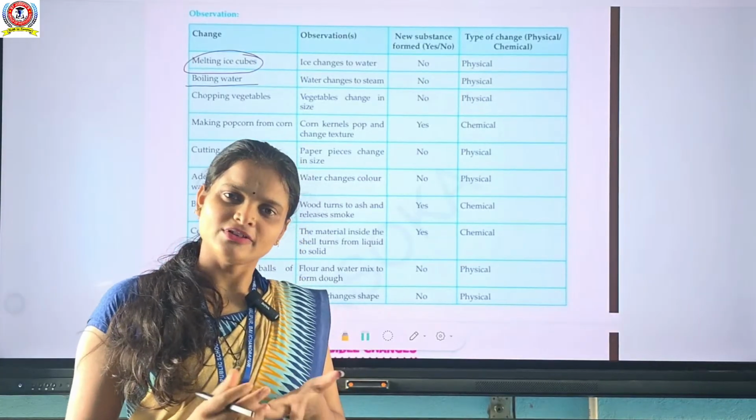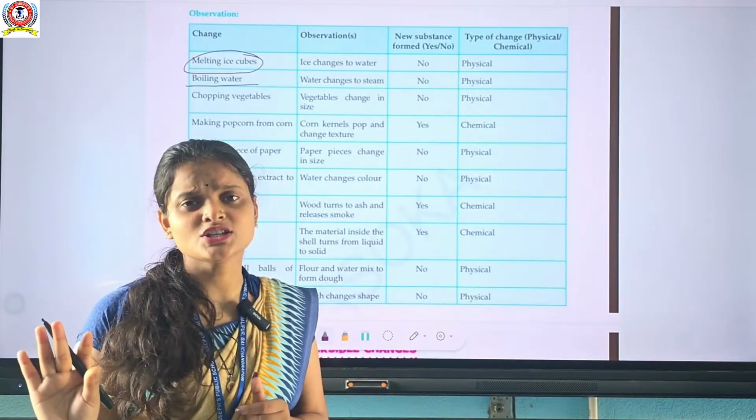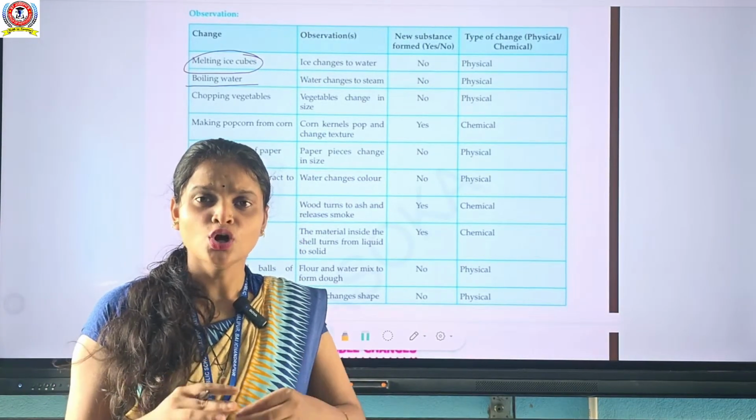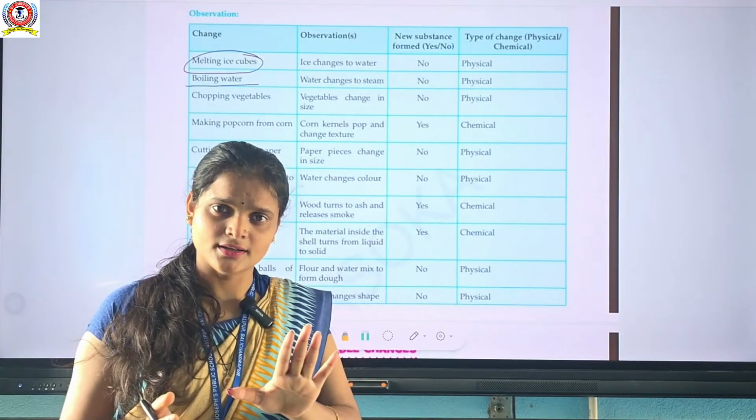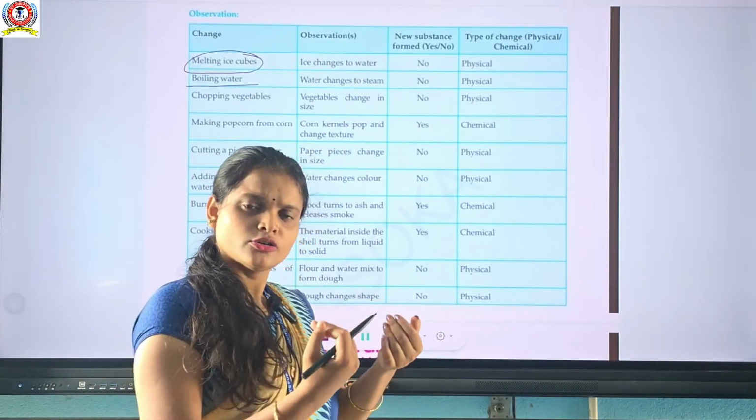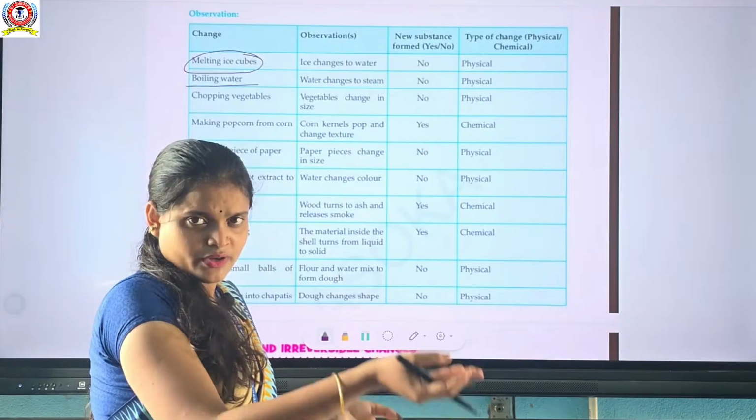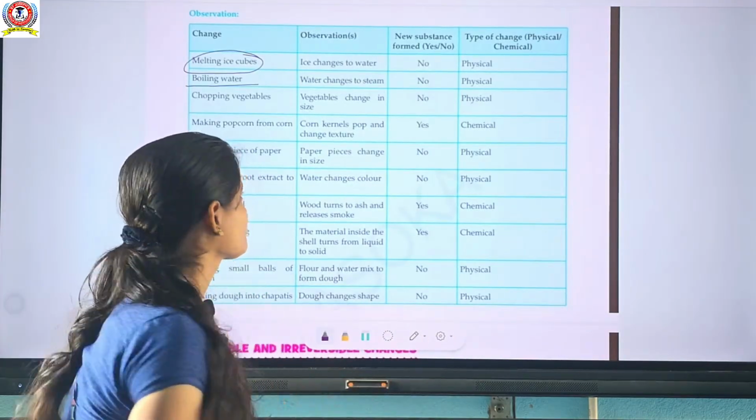Boiling water: water changes into steam, steam changes into water. It is also a physical change. No new substance will be formed. आप water को boil करते हो, कोई new substance formation होता है क्या? Same thing. Water को boil करोगे, after some time it becomes cool. When you heat it, it becomes hot.